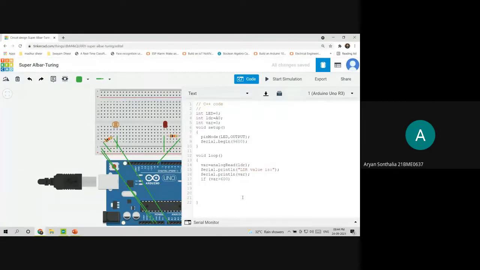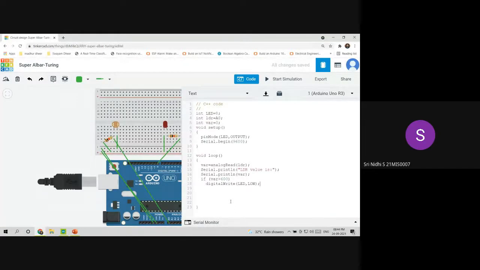So I'll first use the condition: if the value of the variable is greater than 600, we know there is sufficient light in the room, so we write to the LED to be switched off. Is everybody clear?